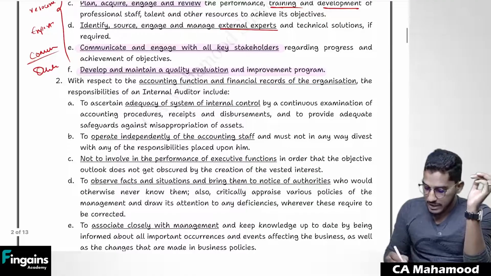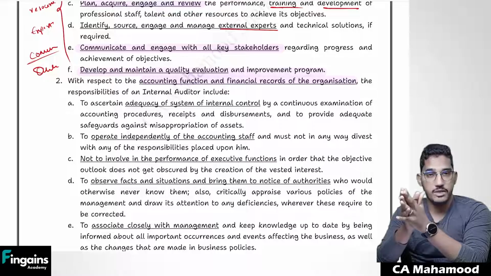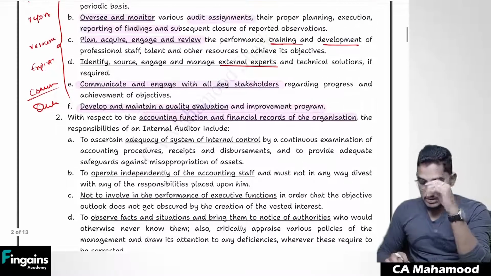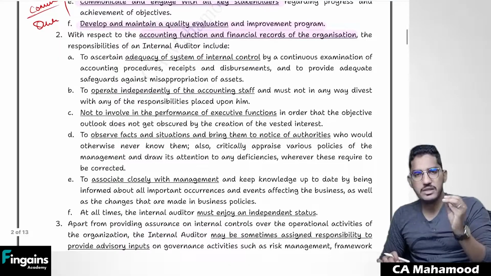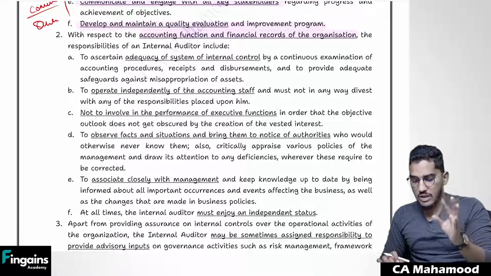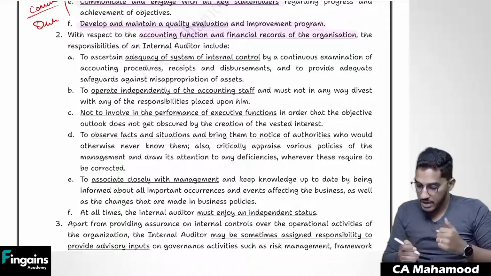And particularly with regard to the accounting function and financial records of the organization, what are the responsibilities of the internal auditor? The previous point talks about overall responsibilities. Now, in the second point, they're specifically talking about what the internal auditor should do with regard to the accounting function and the finance department.